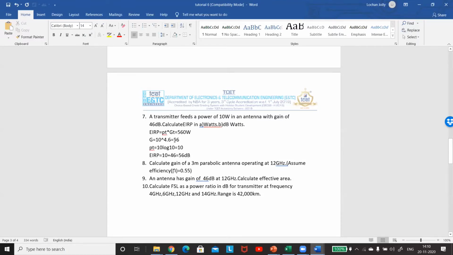Sorry, gain is wrong. Gain is how much? 39.81. So EIRP then becomes 398.1. And PT is 10. So ये कितना हो जाएगा sum? 10. Yeah, correct. 56 dB watts. Okay, correct. आया सबका ये?